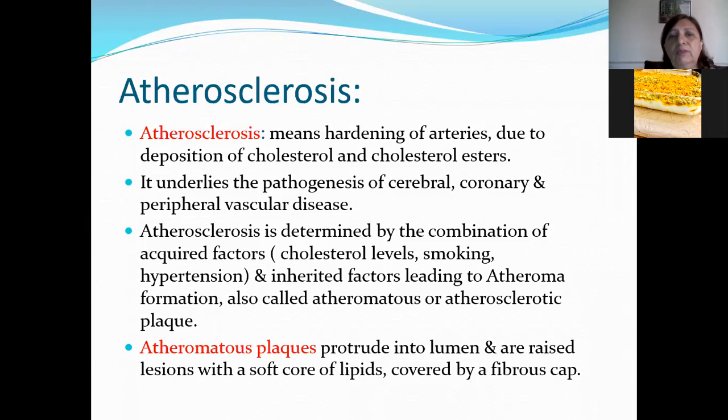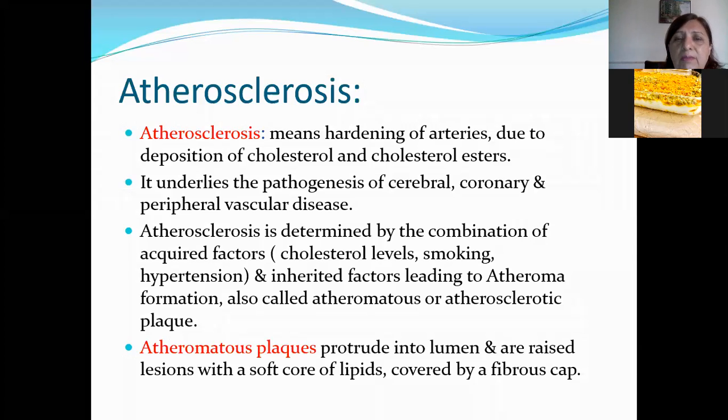So as all of you know, you have already done a test of atherosclerosis and blood vessel and heart as well. Atherosclerosis means hardening of the arteries, which is due to deposition of cholesterol and cholesterol esters. It underlies the pathogenesis of cerebral, coronary, and peripheral vascular disease. You have already done myocardial infarction, in which you know atherosclerosis plays a very important role. So atherosclerosis is just the hardening of the arteries due to deposition of cholesterol, cholesterol esters, and it underlies many pathologies of the cerebral vascular system, coronary, and peripheral vascular system.